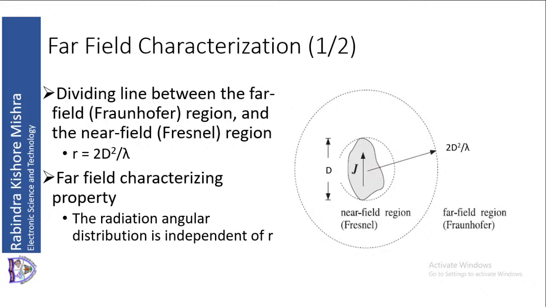That is the main characteristic of the far field.